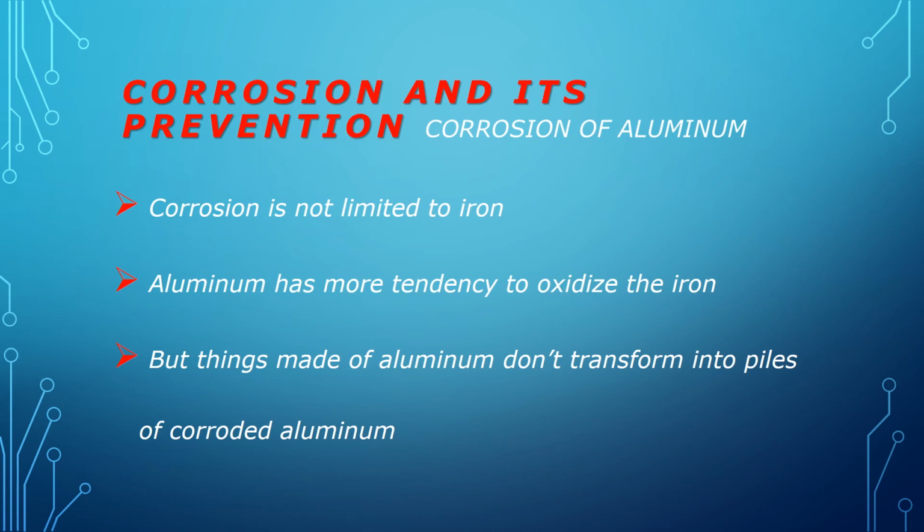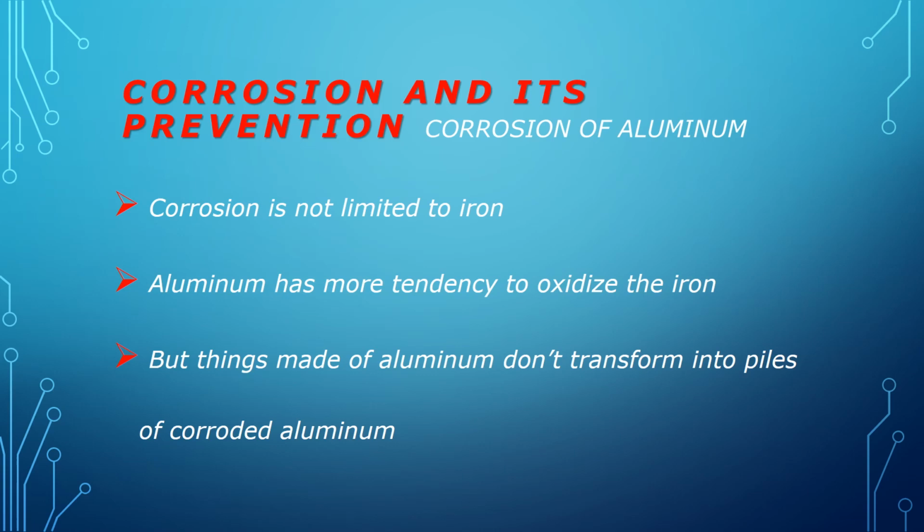Because in case of iron, the outer layer of iron oxide that is formed does not adhere or stick to the iron strongly, rather it flakes away from the top, which exposes the rest of the metal for corrosion or rusting.